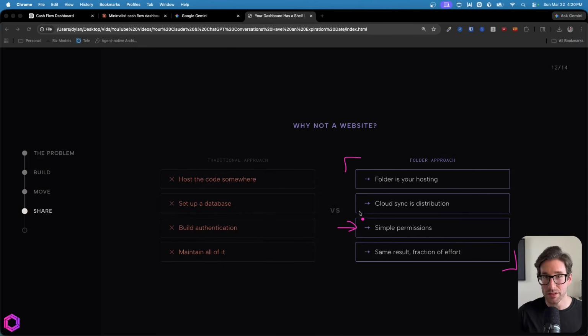So maybe you have one subfolder for finance that only finance people should see. And maybe the specific dashboard file, and not the data associated with it, you just want to share with your operations team. And this is all possible and extremely simple to do with these tools already. So that's the path I'd recommend taking.